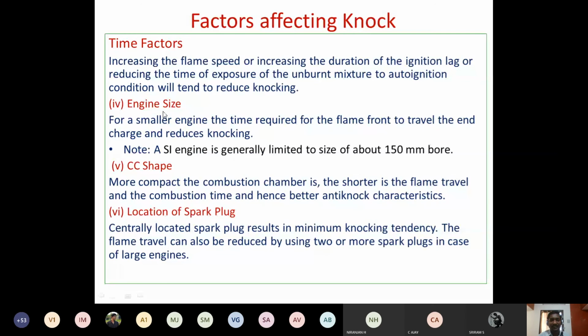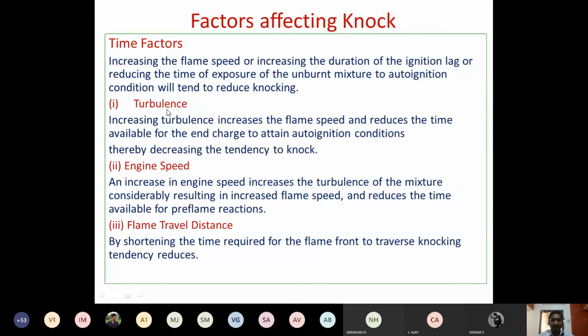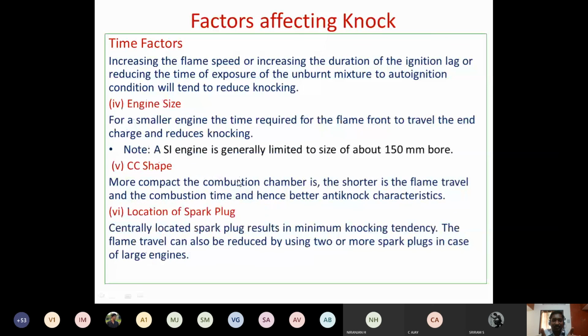Coming to the engine size, this is similar to your flame travel distance, right? If the engine size is smaller, for a smaller engine, the time required for the flame front to travel to the end of the charge is going to be less, and you are going to have complete combustion, so there is no chance for knocking. That is why most of the SI engines, two-wheeler SI engines, generally have a cylinder diameter of around 150 mm, right? That means the smaller the diameter, the less the distance traveled. Therefore you can reduce the knocking.